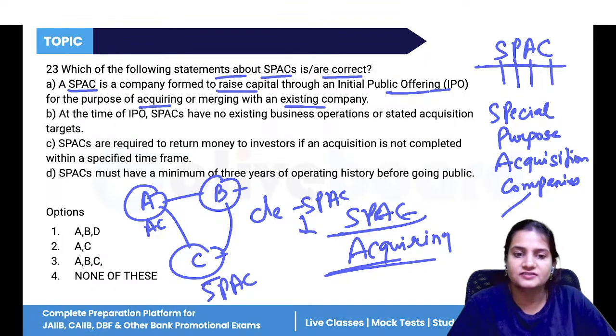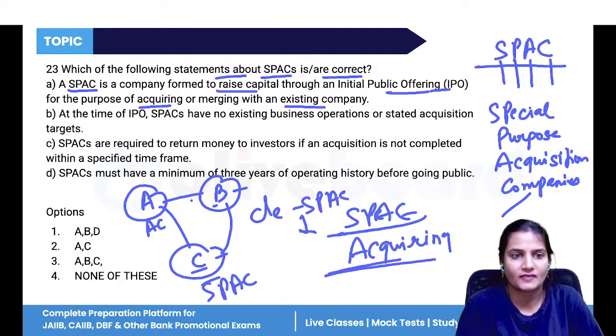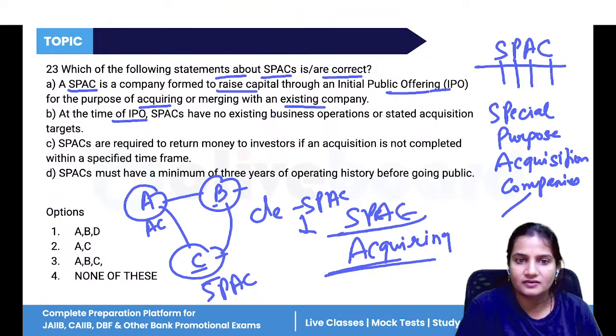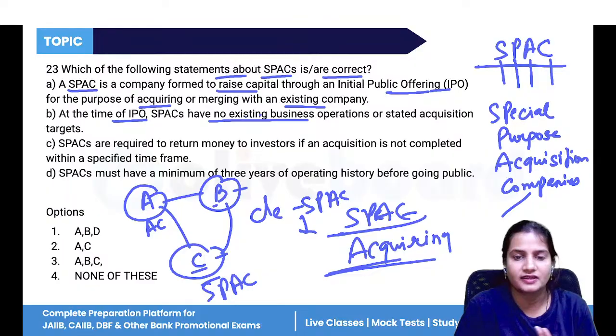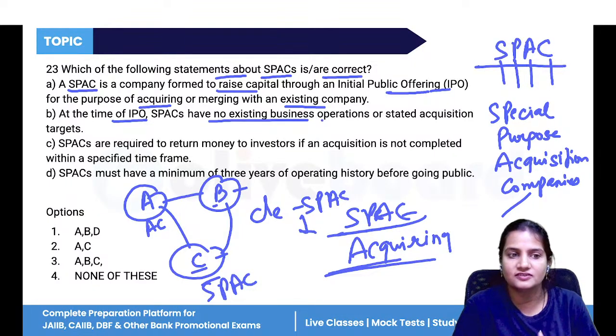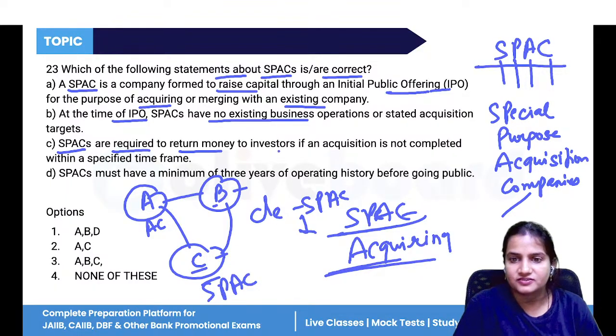In general, company C first has to search for the target company. I gave the example that B is the target company, but first company C will search for it. If company C finds the target company, then the rest of the process will start. At the time of IPO, SPACs have no existing business. They are just formed for the purpose of acquisition.